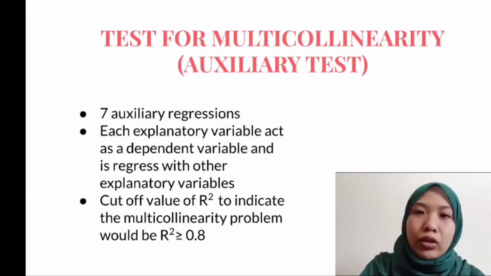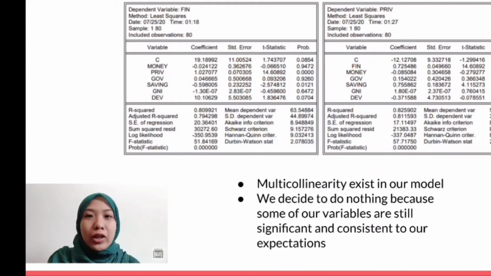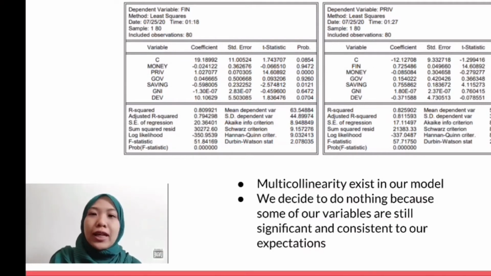To check on multicollinearity problems, we conducted 7 auxiliary regressions as we have 7 explanatory variables. For each auxiliary regression, an explanatory variable will act as a dependent variable to be regressed with the other explanatory variables. The cutoff value of R squared to indicate the multicollinearity problem would be R squared greater than 0.8. We found 2 auxiliary regression results where R squared is greater than 0.8. This shows that severe multicollinearity exists in our model.